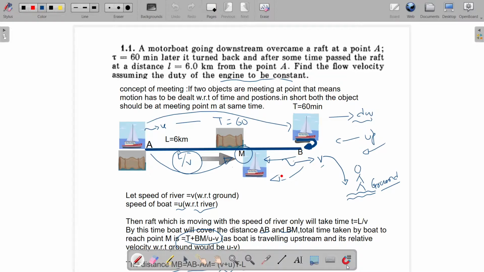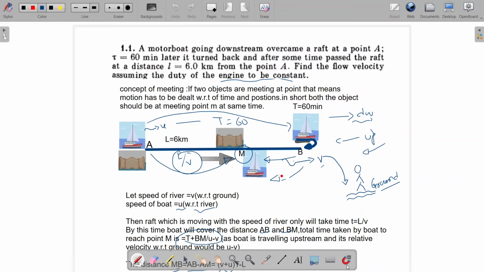Another thing that I have highlighted here is the frame of reference, because in our last video I told that everything in physics comes with a flavor of frame of reference. If you are trying to solve any problem, then you must equate all the equations with respect to a particular frame of reference. If you take two frames of reference at a time to solve a problem, then your answer will be inconsistent, and at the same time it will not be a valid answer.